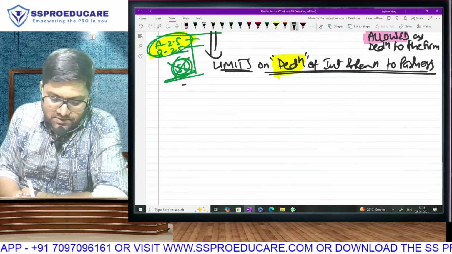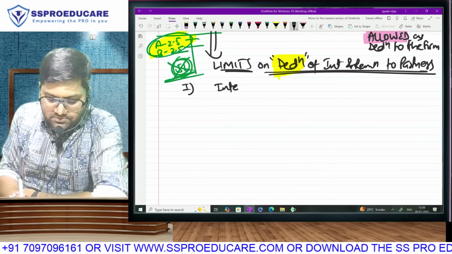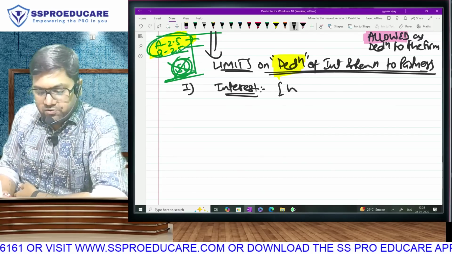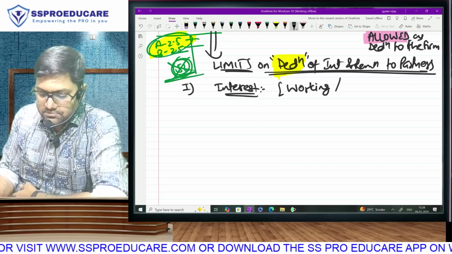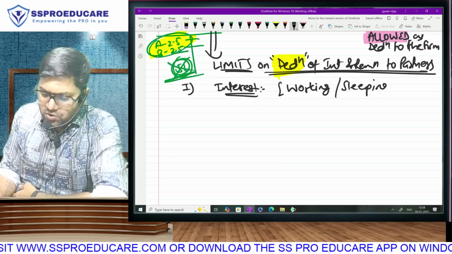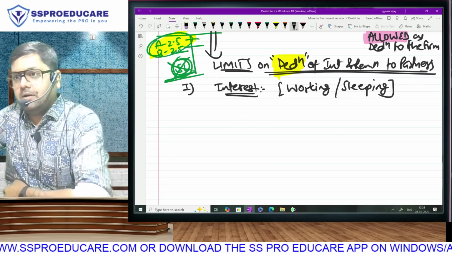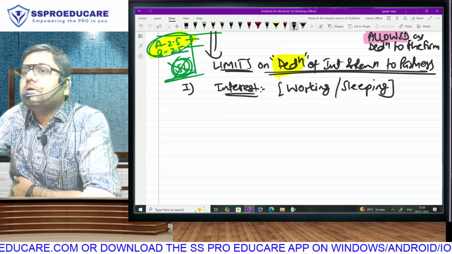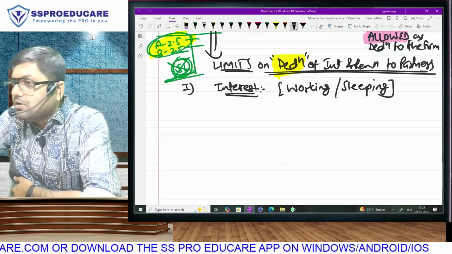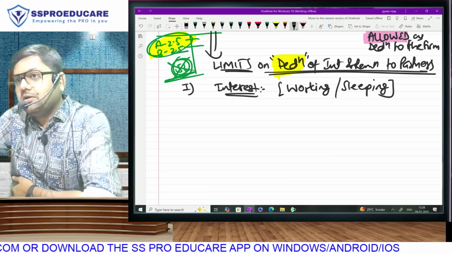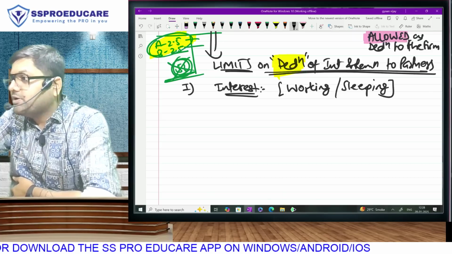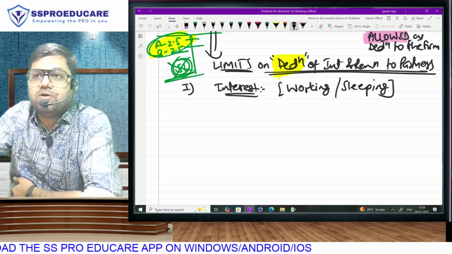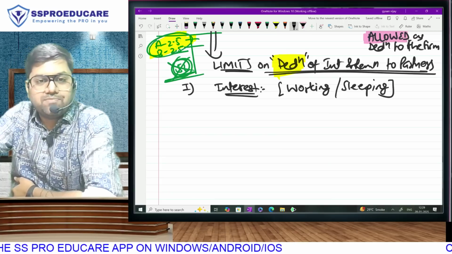What are the limits? First, limit on interest. Interest can be paid to working or sleeping partner. Please understand. Can we pay interest to a non-working, dormant, inactive, sleeping partner also? Why? Because interest is not paid for working. Interest is paid for funds. And can a sleeping, non-working partner be providing funds? We are not paying him for his work. We are paying him for funds. So, we will give you deduction of interest whether it is paid to working partner or non-working partner, sleeping partner.